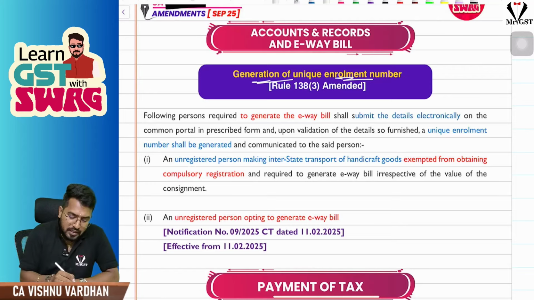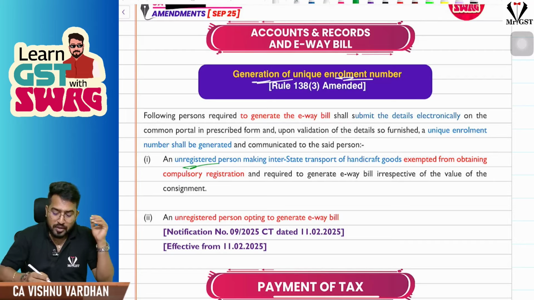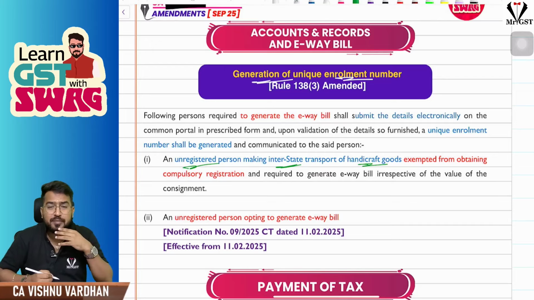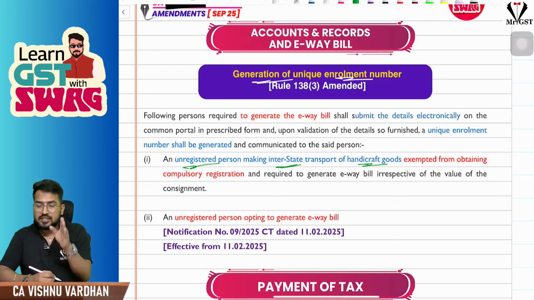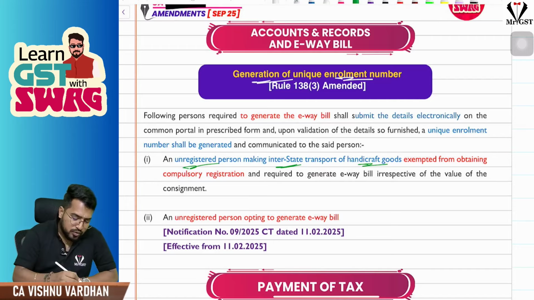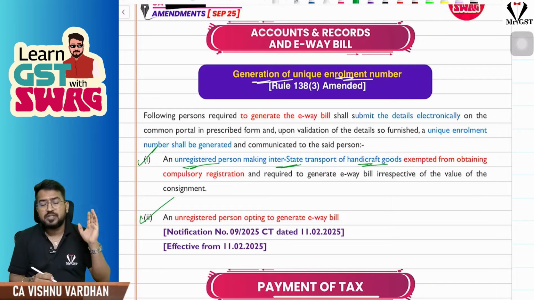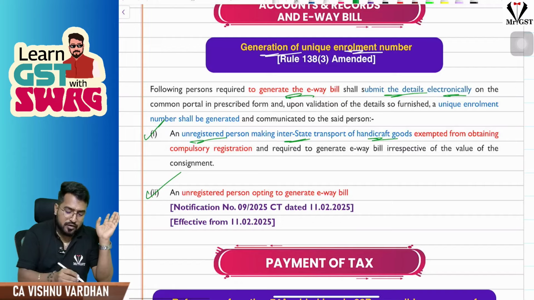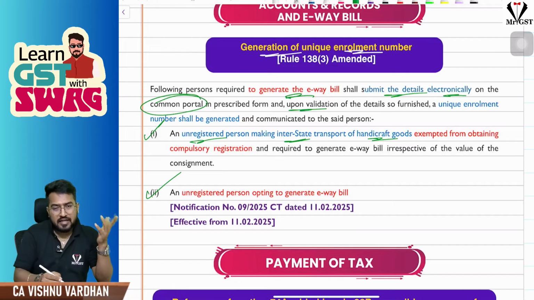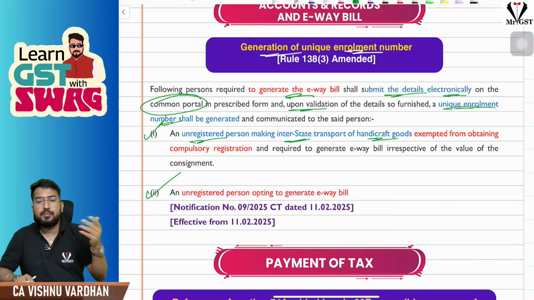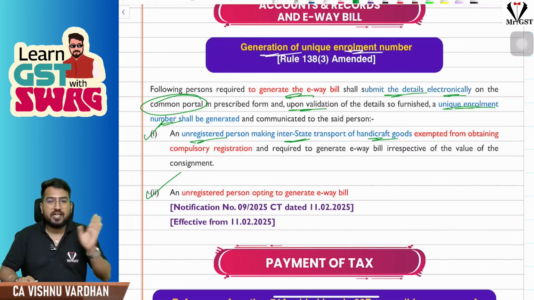Now they are amending this rule 138 sub rule 3 in such a way where not only them, any unregistered person, in section 23, where there is relaxation given to people who are making interstate supply of handicraft goods, are exempted from obtaining registration, but there is a condition: they should obtain a PAN card and generate e-way bill every time when they are transporting the goods. So for those people and any other unregistered person who wants to generate e-way bill, they can do so by submitting the details electronically in the common portal, and upon the validation of that, they will get a unique enrollment number.